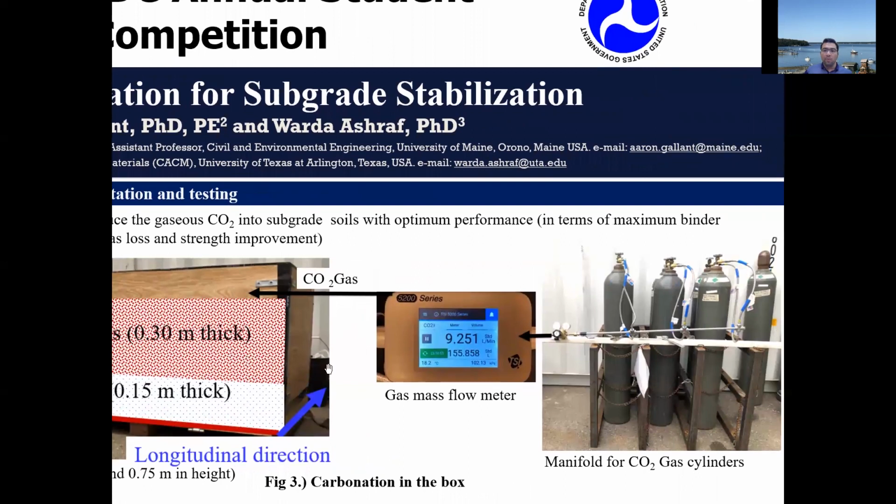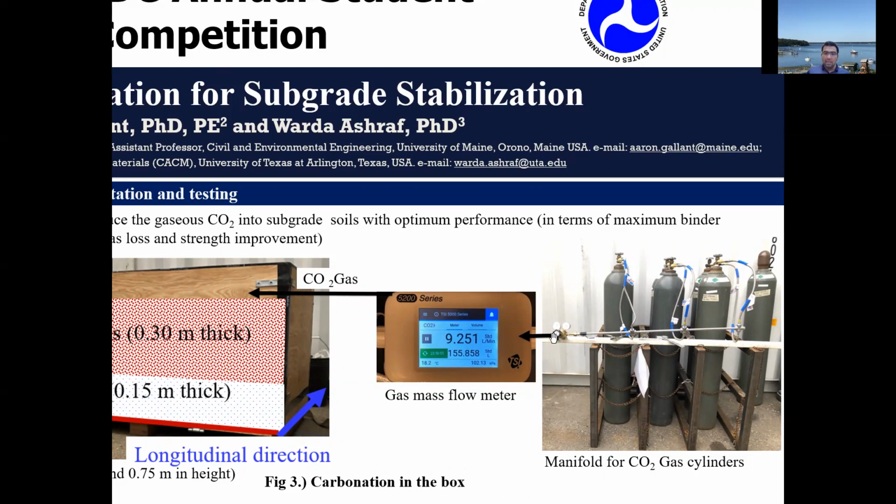In order to provide uninterrupted gas flow, we connected 6 cylinders together using an in-house built manifold. Afterwards, we connected the pressure regulator to control the pressure, which is similar to our laboratory study, where we control the pressure to no more than 25 to 30 kPa.